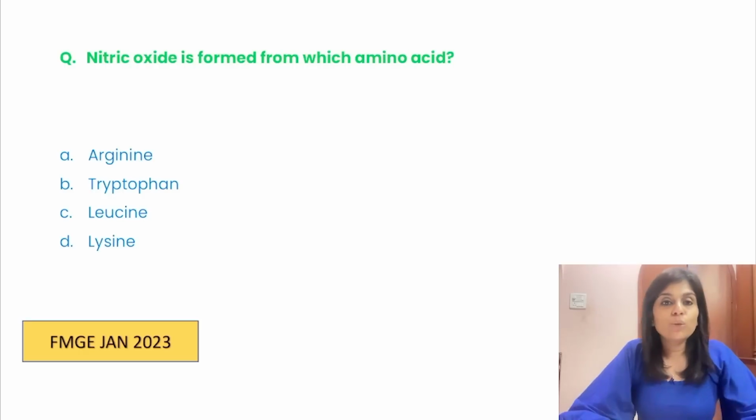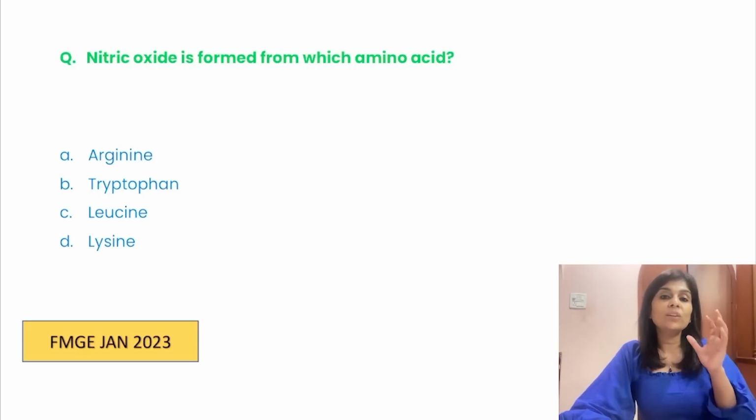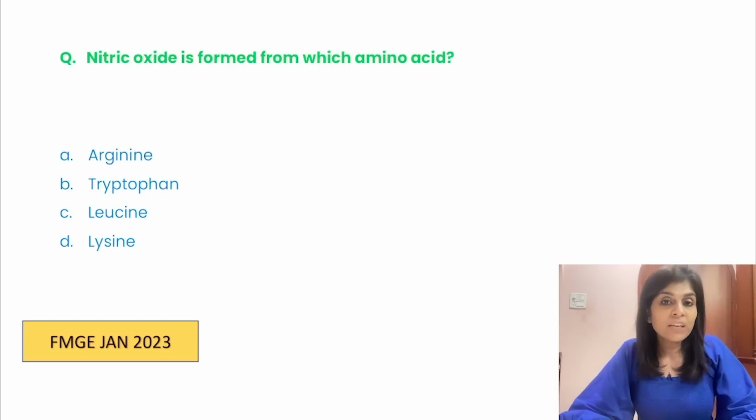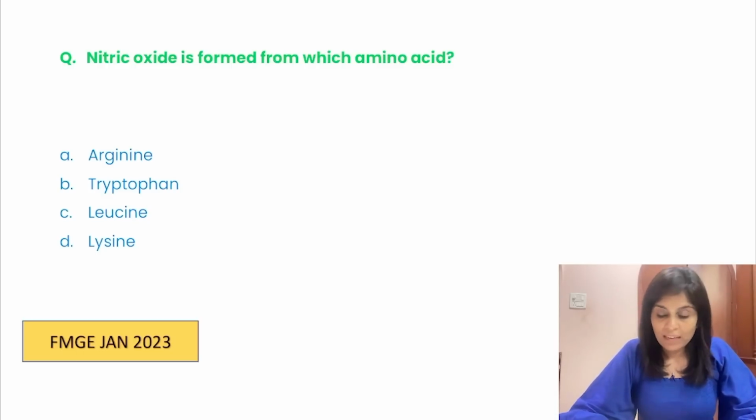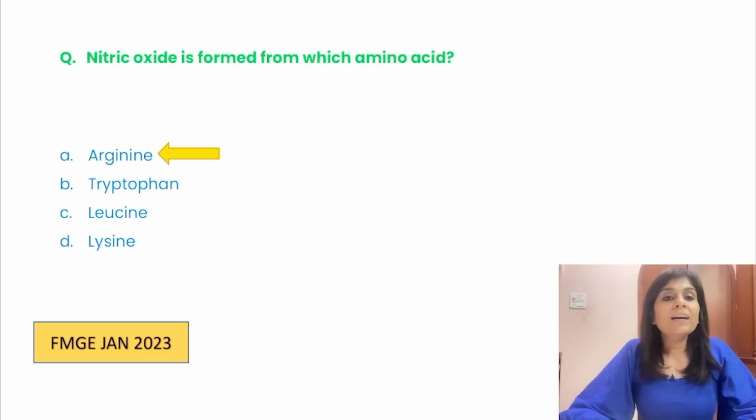The next MCQ is nitric oxide is formed from which amino acid? So all of you, when you learn about amino acid metabolism, you will have to memorize all specialized products that you get from every amino acid. Nitric oxide is something which you get from arginine. But also remember, from arginine you don't only get nitric oxide, you also get a few other specialized products, starting from creatine.